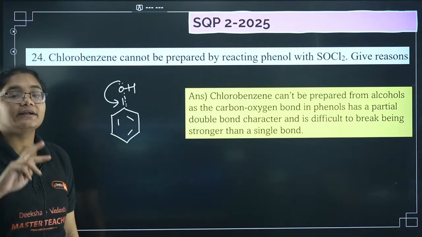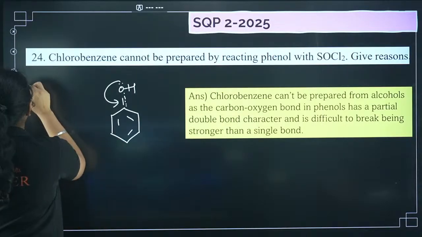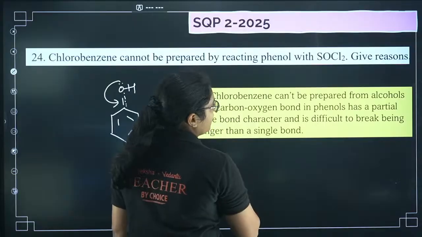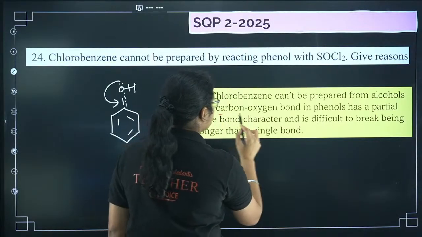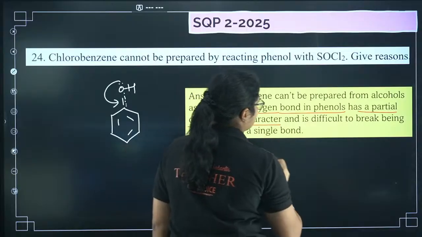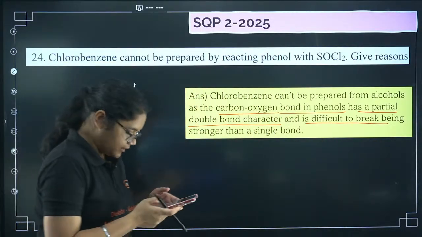That is why direct nucleophilic substitution reaction does not take place. So what is the main answer highlight point here? That chlorobenzene cannot be prepared from phenols, as the carbon-oxygen bond in phenols has a partial double bond character and is difficult to break. That's what you have to mention. Okay, clear?